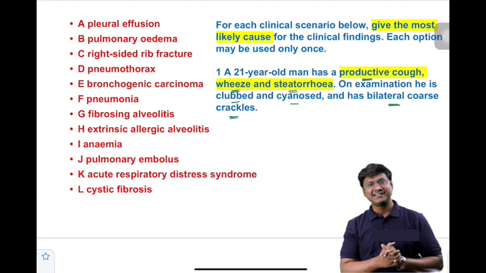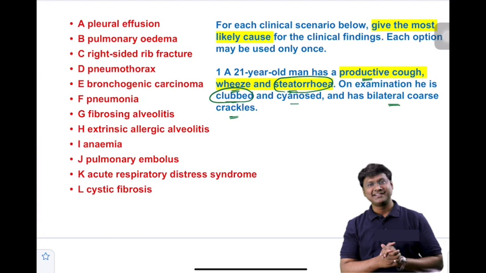First and foremost, the very important finding is productive cough, wheeze, and steatorrhea. Among the options given, which clinical scenario has productive cough along with steatorrhea? Go through all the options: pleural effusion, pulmonary edema, right-sided rib fracture, pneumothorax, bronchogenic carcinoma, pneumonia, fibrosing alveolitis, extrinsic allergic alveolitis, anemia, pulmonary embolism, ARDS, and cystic fibrosis. And the patient is also clubbed.